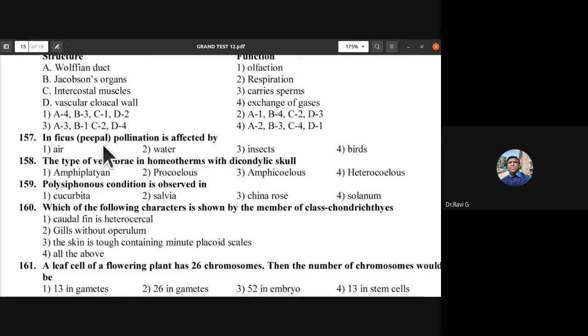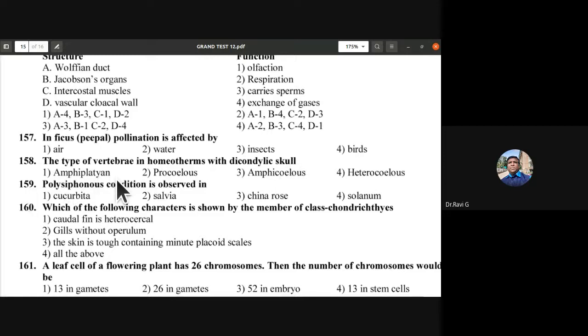In Ficus, that is peepal, Arli mara, pollination is effected by air, water, insects, birds. So 157th is C, insects. Okay. The type of vertebrae in homeotherms, that is warm-blooded animals with dicondylic skull, is what type? Amphiplatyan, procoelous, amphicoelous, heterocoelous. The type of vertebrae they have is amphiplatyan in warm-blooded animals with dicondylic skulls.